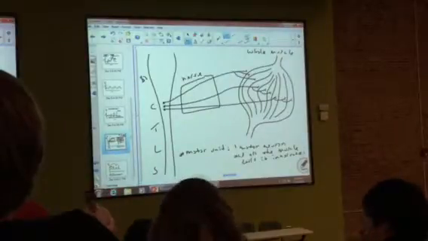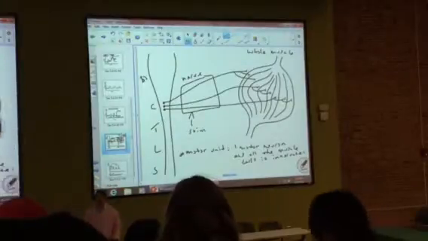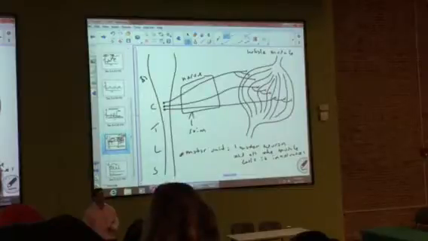So what we're going to do is, we're going to stimulate that nerve, okay? And we're going to see what happens to the muscle as we do that. And the stimulus is going to get bigger and bigger and bigger. We're going to have a subthreshold stimulus, a threshold stimulus. Are those familiar to you?